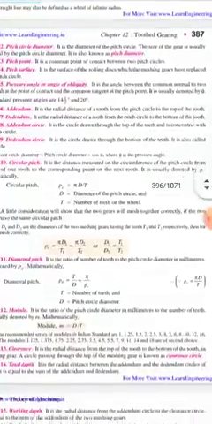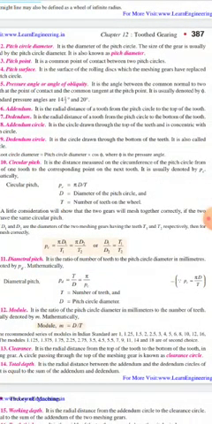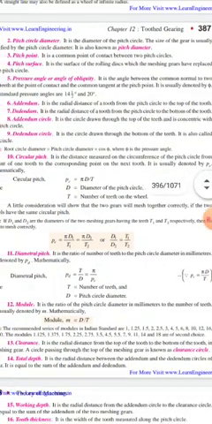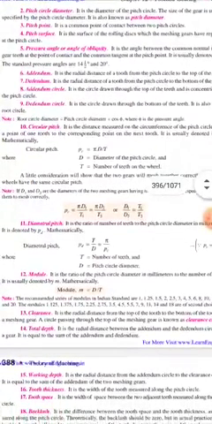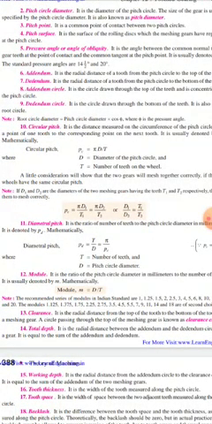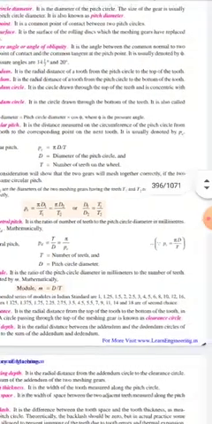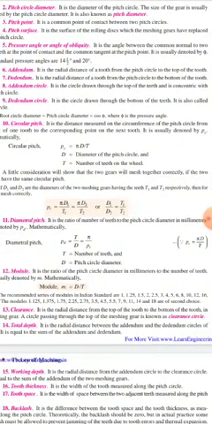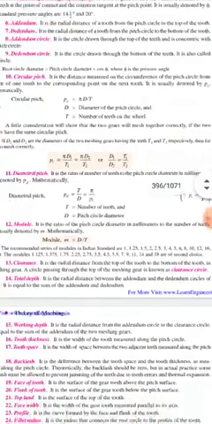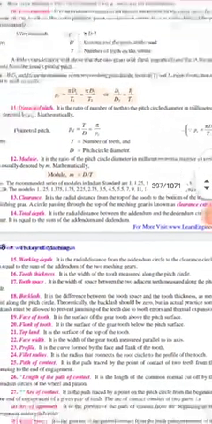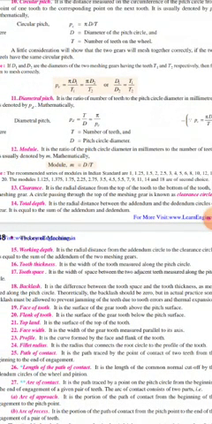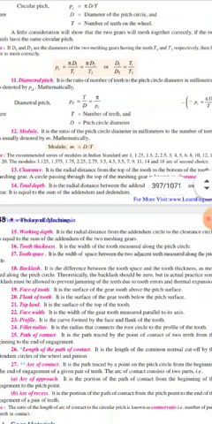Next is the diametral pitch. It is the ratio of the number of teeth to the pitch circle diameter in millimeters, and it is denoted by PD. Definitely it is T upon D. Next is the very important module. It is the ratio of pitch circle diameter in millimeters to the number of teeth. This is very important. Now clearance, total depth and working depth, you can see from the book. This is not very important.